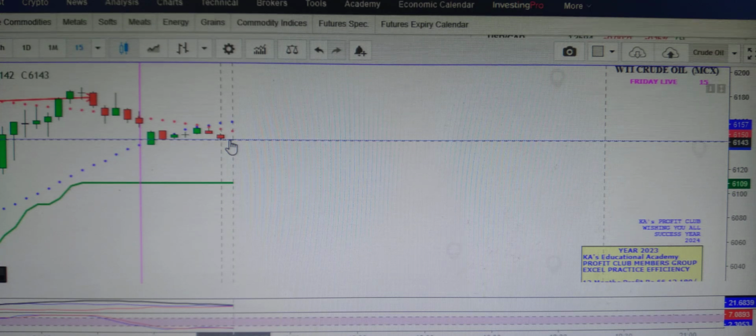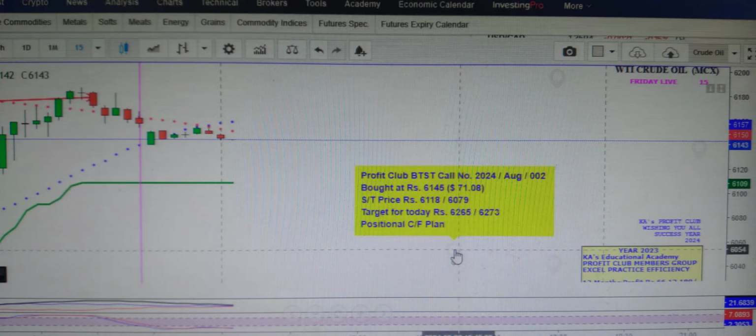So that is 61.43, whereas today the BTST call we discussed is the Profit Club BTST call of 2024, the August 2nd call. This was bought at about 61.45. It means right now it is 61.44. That is around $71.08 in the early hours.